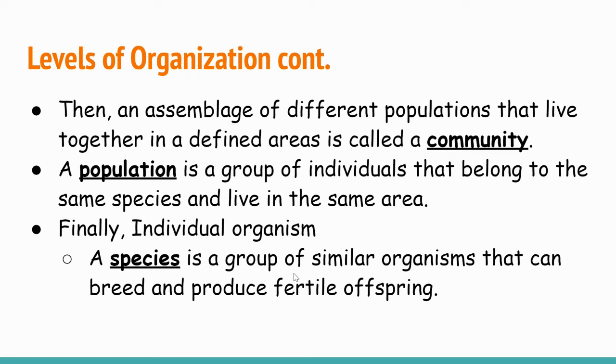Then even getting smaller, we're going from the big biosphere down to smaller things. We have an assemblage of different populations that live together in a defined area. That's called a community. A population is a group of individuals that belong to the same species and live in the same area. And then from population, we get even smaller to the final level, which is the individual organism. A species is a group of similar organisms that can breed and produce fertile offspring.